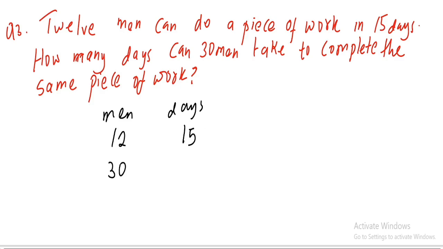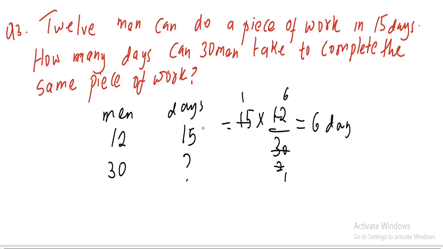So how many days? You ask yourself, if they're 30, how many more days will they take? Now above the question mark is 15. Now start to multiply. If you have more men, then you'll take fewer days, so you'll take the lesser, which is 12, over the more. So multiply by 12 over 30. So 15 goes into 30 two times, 2 goes into 12, 6. So you have 6 days, which is correct.